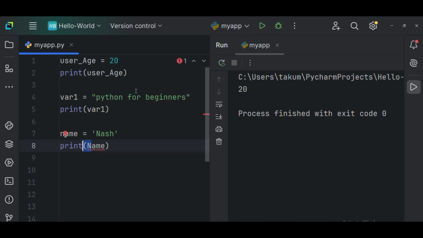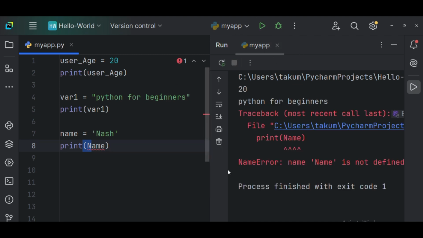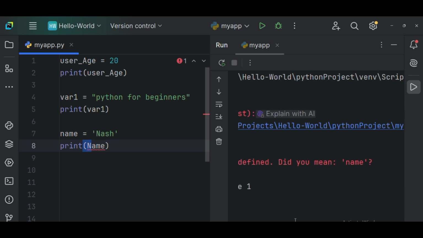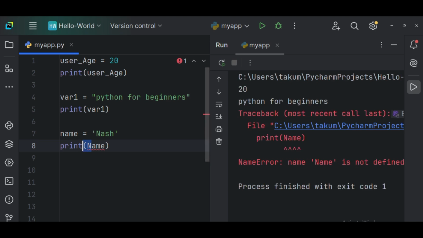So if I run this, look at what happens. It's going to throw an error. You see the first two got printed with no issue, no error. But now coming here to print name, it's looking for this name and not finding it, because Python variables are case sensitive. It says, did you mean name? Because what you can see is name, but what I've given is what?